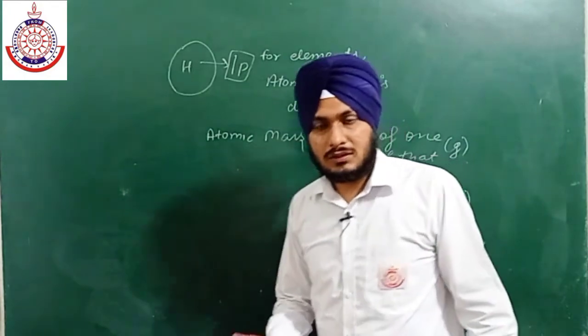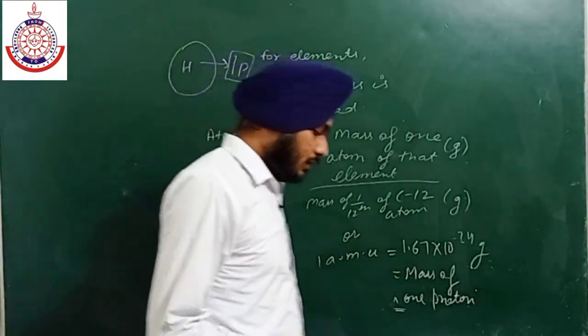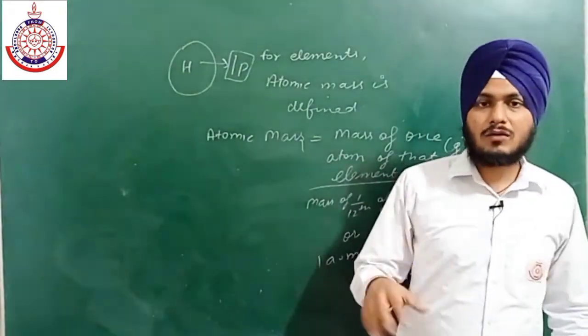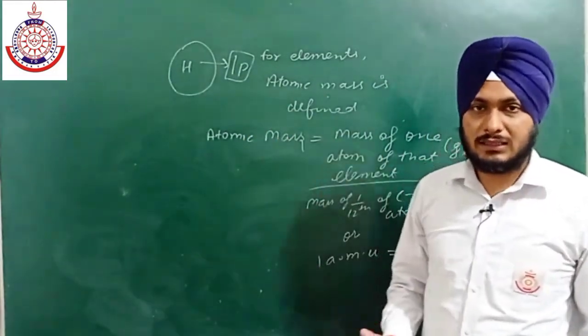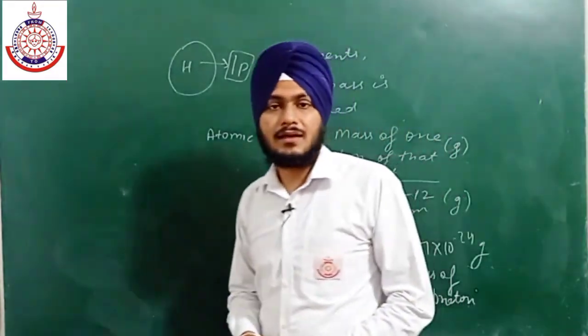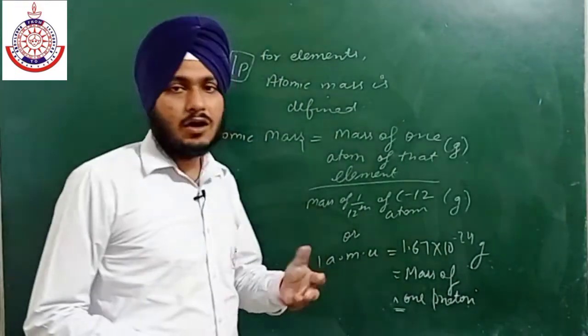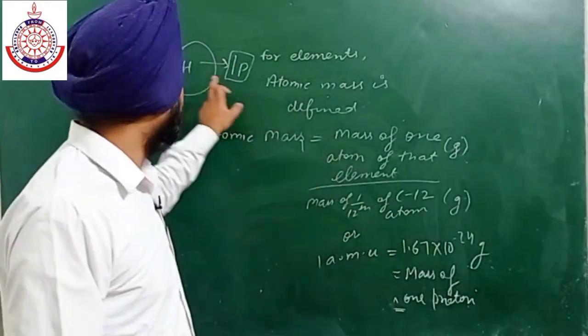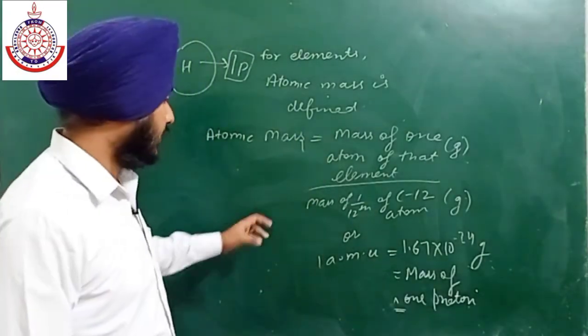Okay, so this is known as relative atomic mass. It means we are finding how much heavier an element is than hydrogen. हमें ये चेक करना है कि किसी भी एलिमेंट का एक एटम कितना ज्यादा हैवी है, how many times it is heavier than the atom of hydrogen. Now this will tell us that amount.